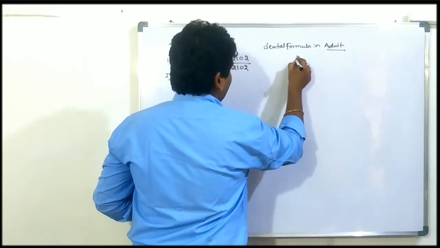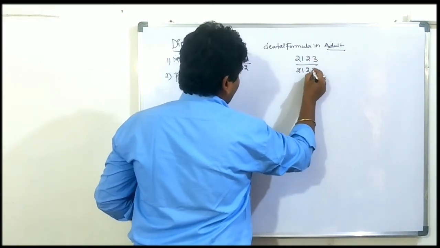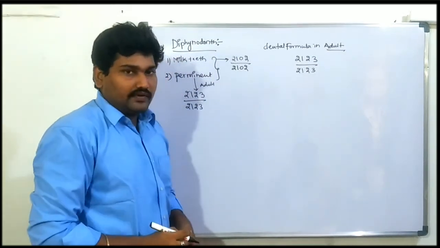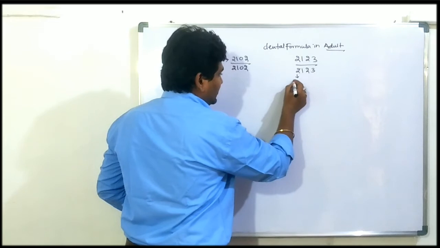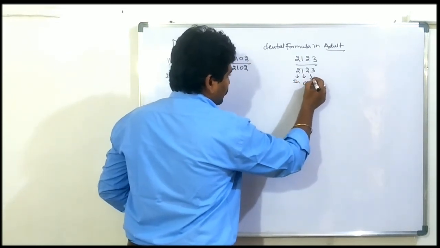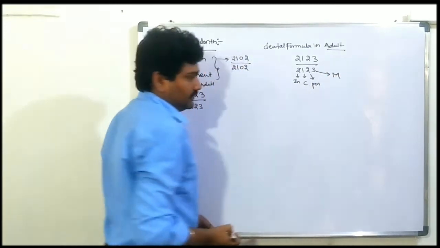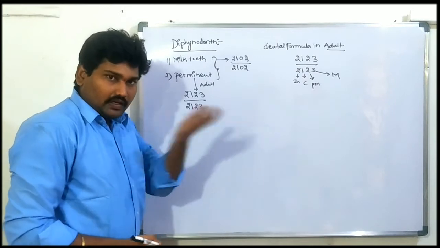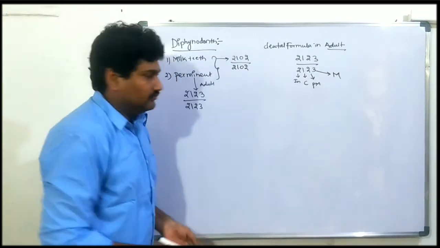What are they? First one, 2123 by 2123. What is the 2123? The 2 means incisors, 1 for canines, 2 for premolars, 3 for molar teeth. Okay, these are the numbers. Let's discuss each and every tooth.